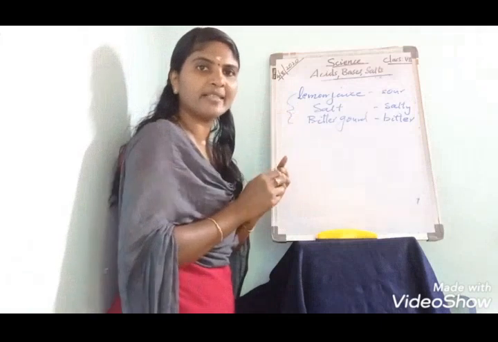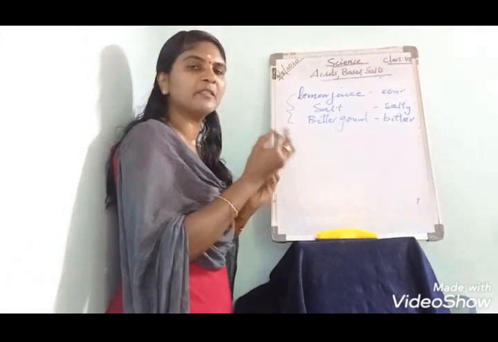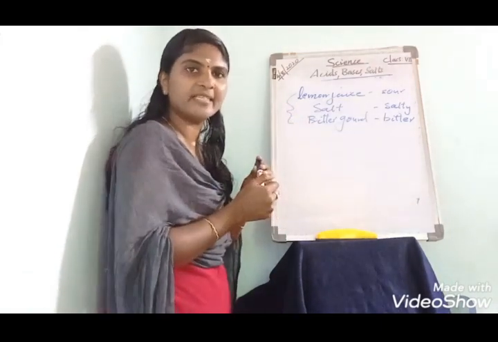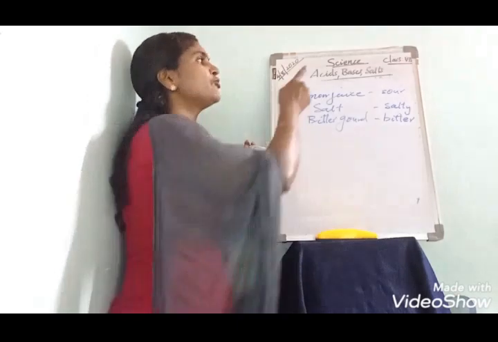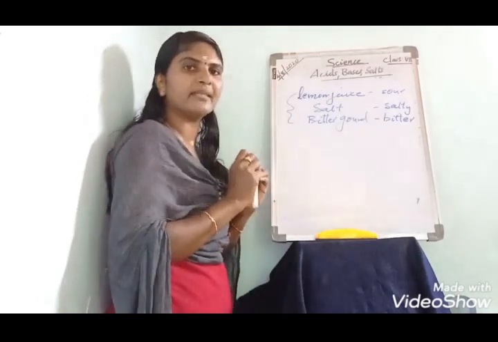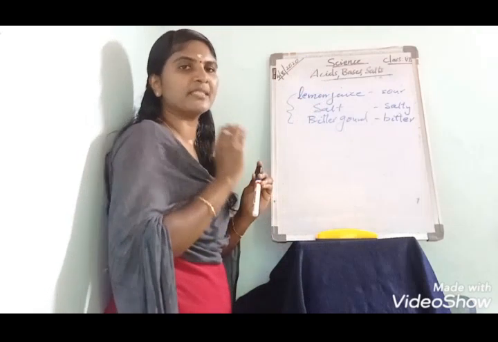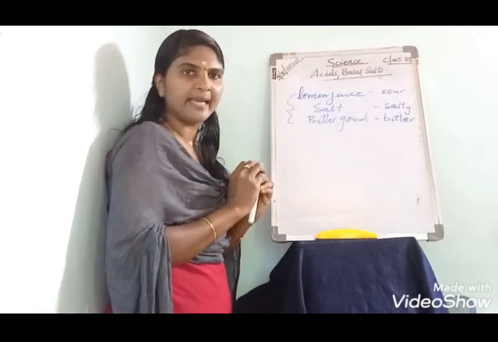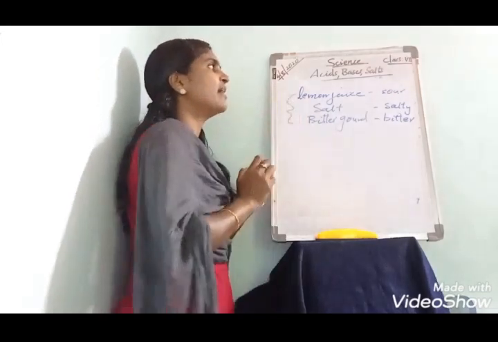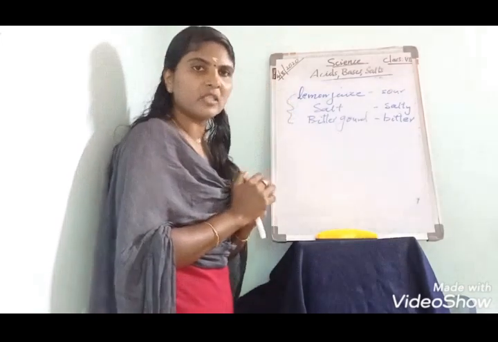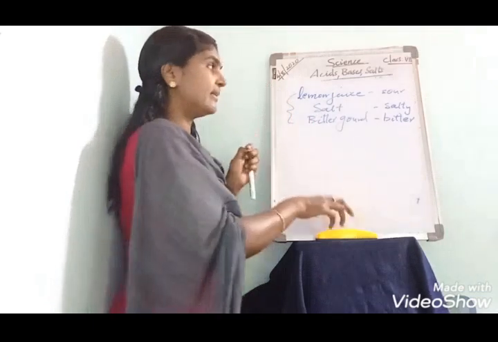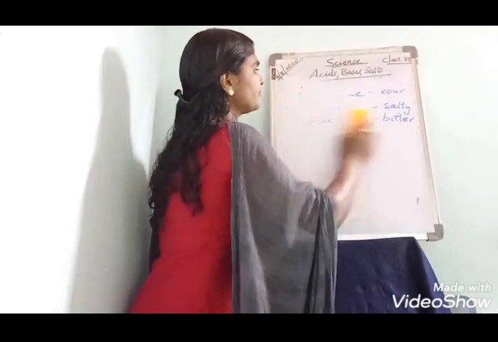Do you know the reason for that? Why do different food items possess different types of taste? Actually, it arises due to the presence of acids, bases and salts. Different food materials possess different types of taste due to the presence of acids, bases and salts. Let's see about acids.